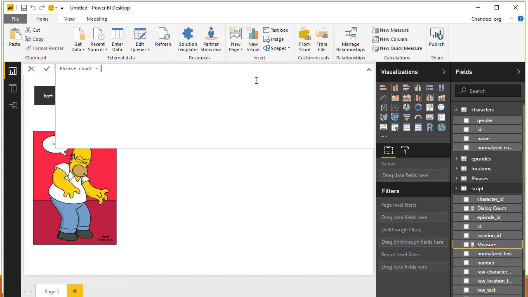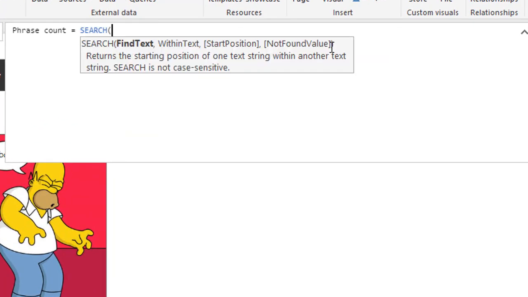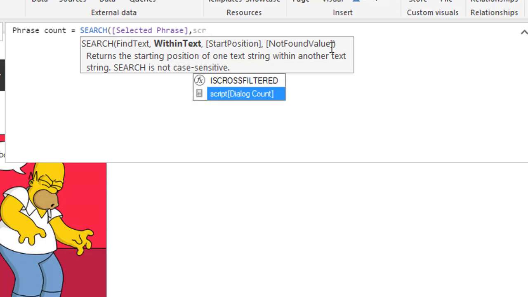essentially, for each and every row within the script, we want to see, hey, does this row contain whatever word has been selected as the phrase. Unfortunately there is no contain kind of thing. You could use either search or find. So we will use the search function to find a text within the text. The text that we want to find is selected phrase, and this would be in the script table. Now it is not showing me all the things because we are not writing it correctly. In the script table, it would be in the normalize text field, right? So we want to understand whether this is there within that field.